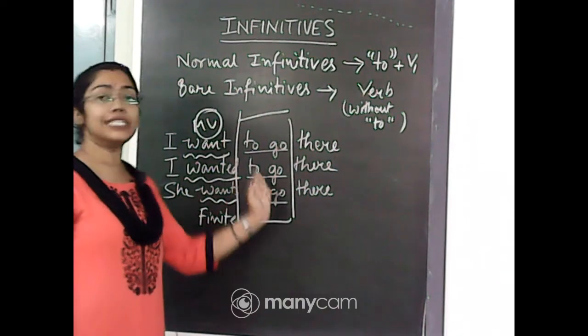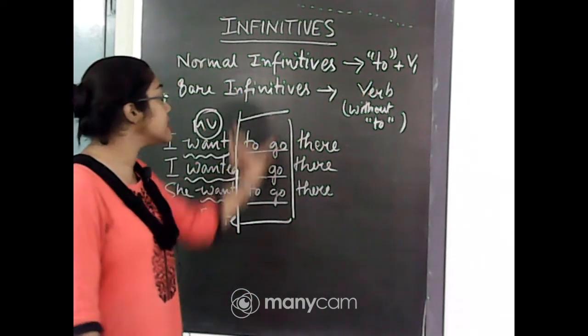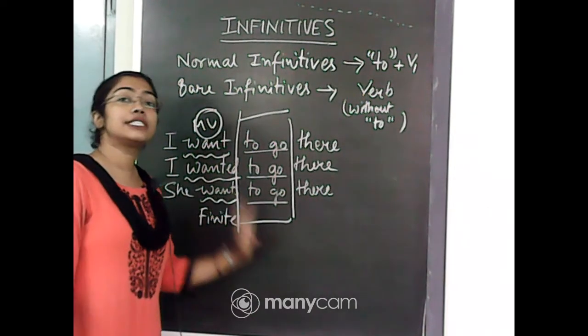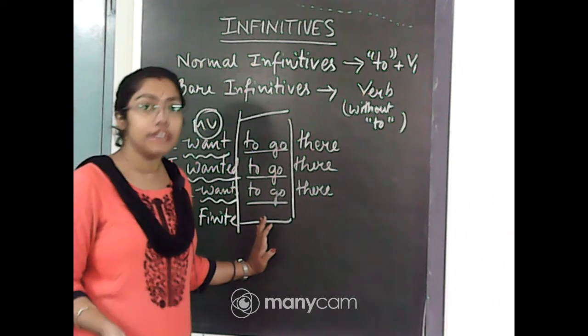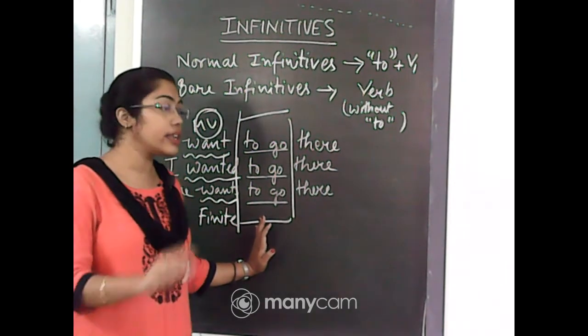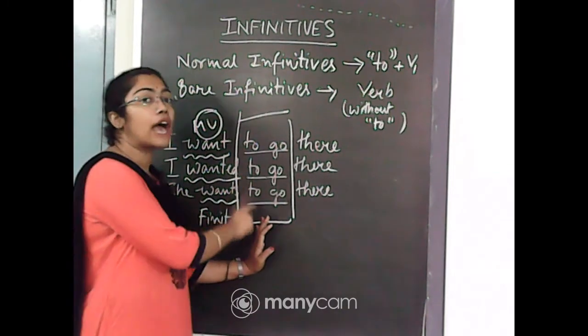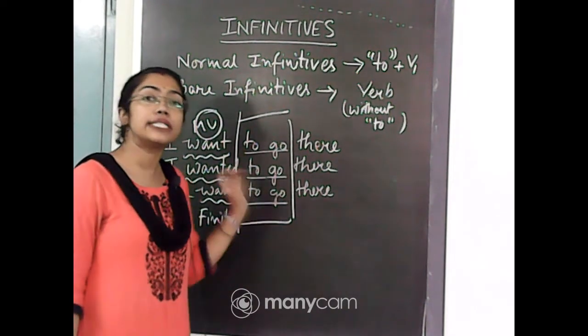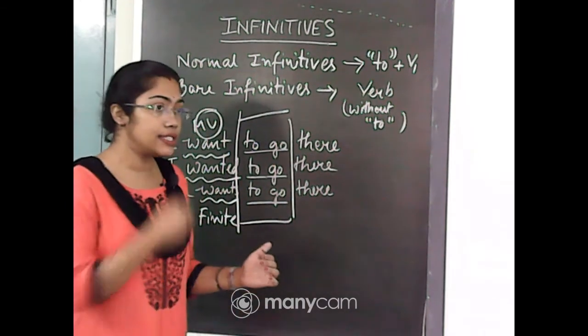I am not changing it into to went or to goes. Everything is the same here. So this is what an infinitive is. The infinitive will not change according to the tense of the sentence or according to the subject, whether singular or plural. It will be the same for every sentence.